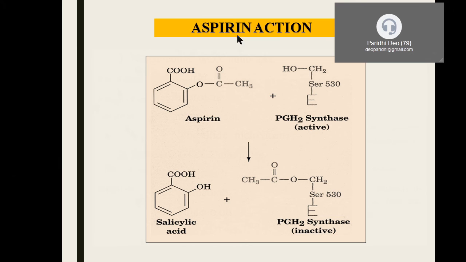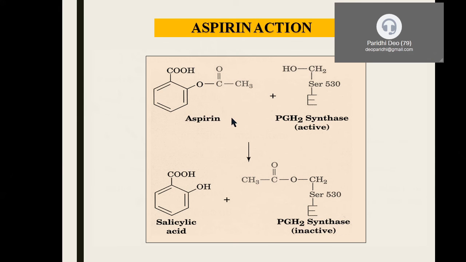Now, just for completion's sake, let us know what is the action of aspirin. Aspirin is going to inhibit cyclooxygenase, because aspirin is a very commonly used drug by most of the people who have crossed 40 years of age, or are at risk of diabetes, hypertension, cardiac injury or heart diseases. They are on prophylaxis of aspirin.